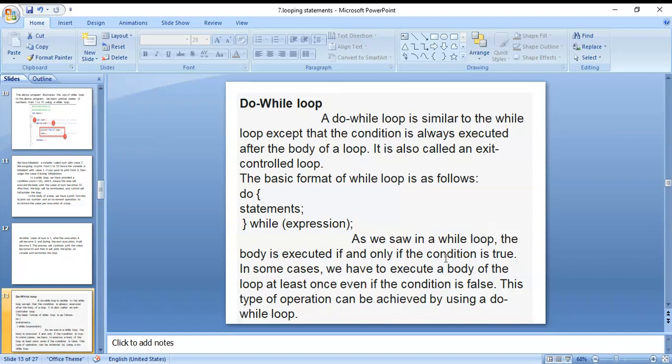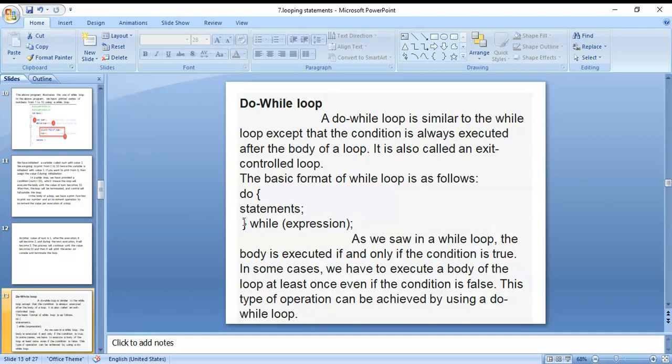As we saw in a while loop, the body is executed if and only if the condition is true. In some cases, we have to execute the body of the loop at least once, even if the condition is false. This type of operation can be achieved by using a do while loop. In a do while loop, the first time the statement is executed without testing the condition, whether it is true or false. Then after that, it tests the condition at the end of the loop. If the condition is false, it comes out of that loop.